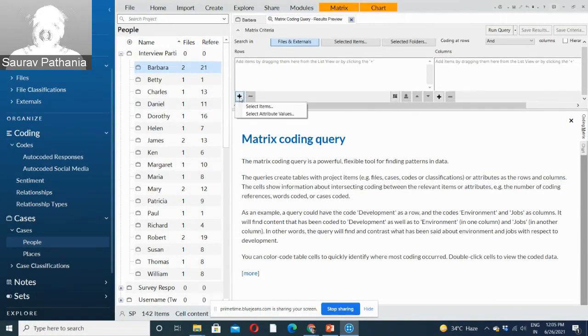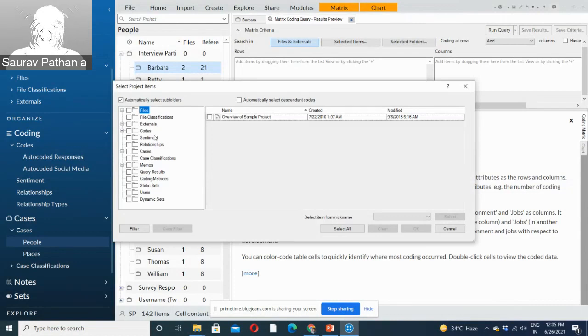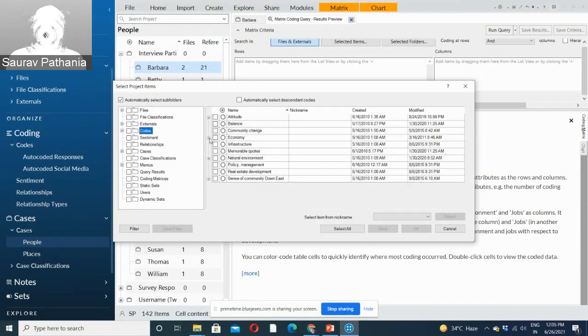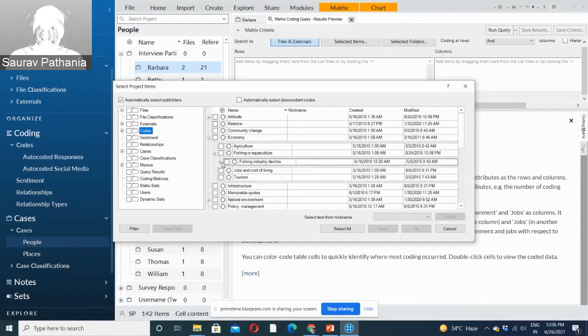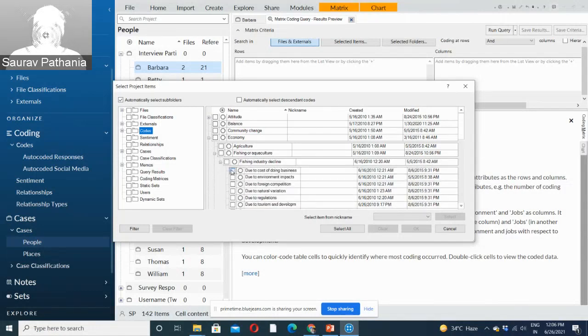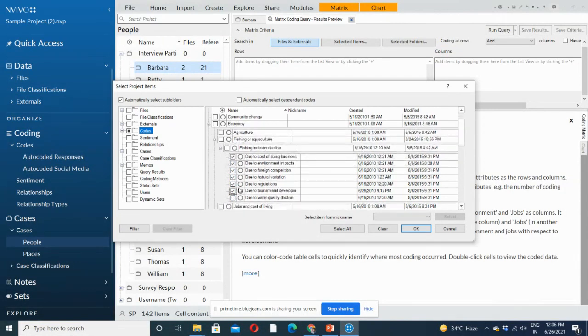matrix coding query, we need to select rows and columns. Under rows, I select all those codes that were the reasons for fishing decline, which I just showed you, right? So I select all those codes for fishing decline which the person has identified. These are the codes. I select all those codes. This query comes into play once you have already done your coding, and then you want to bring out insights of your code.